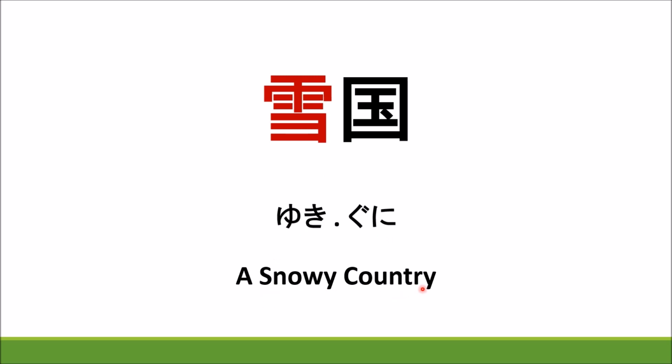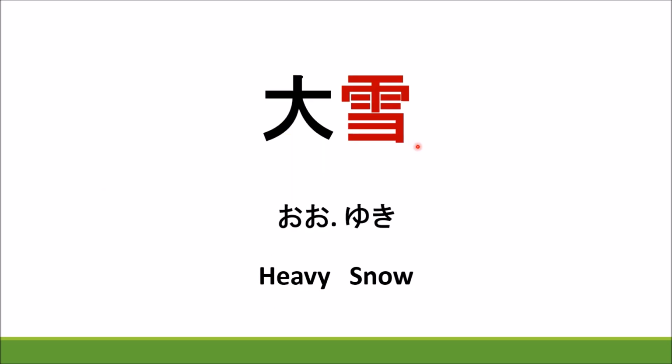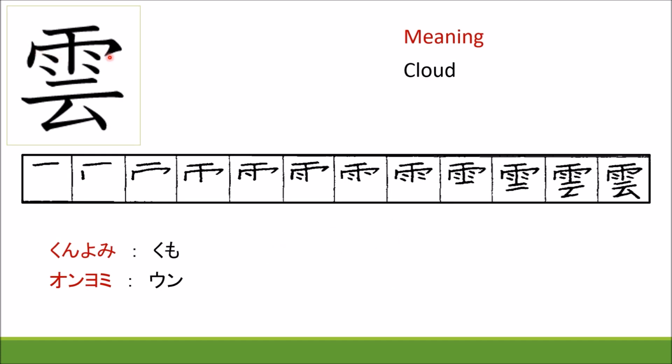This is the Oki kanji, which we learn in N5, and this is the Yuki kanji that we learn now. So Oyuki means heavy snow. Say once again, Oyuki. Oyuki, heavy snow.